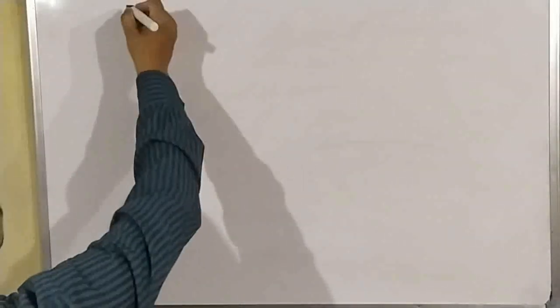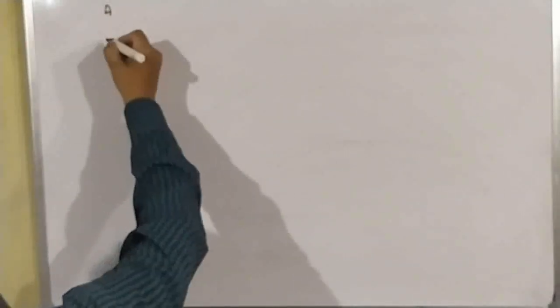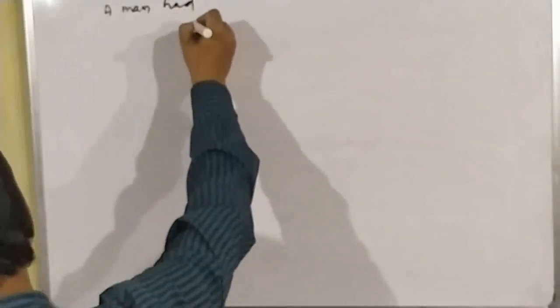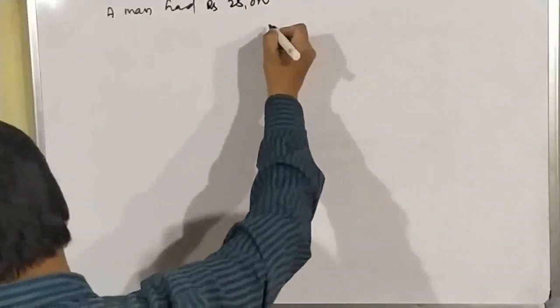Now, another type of questions we will do here. Suppose, from your book we will do some questions. Here you can see that a man had rupees 25,000.